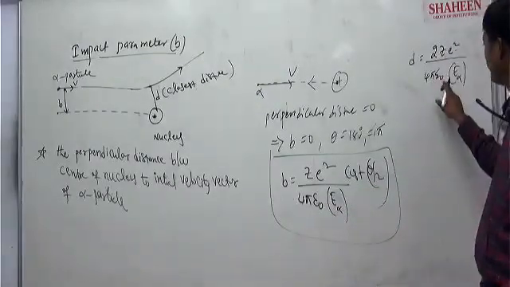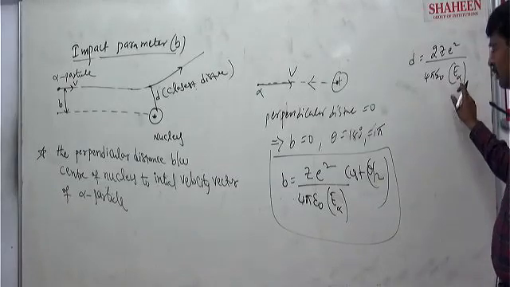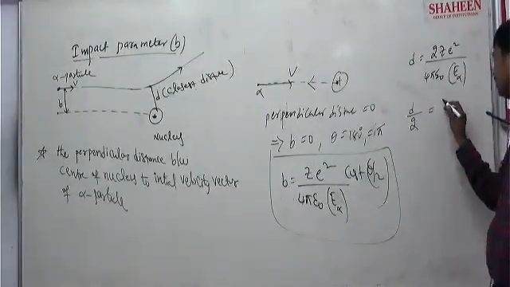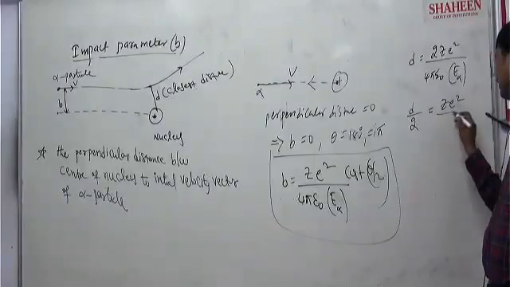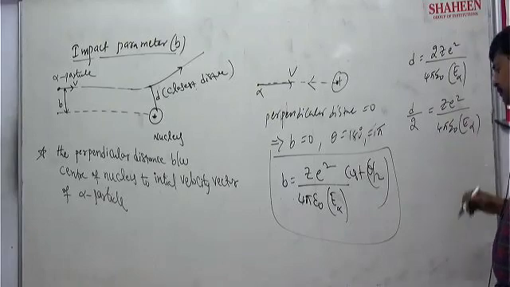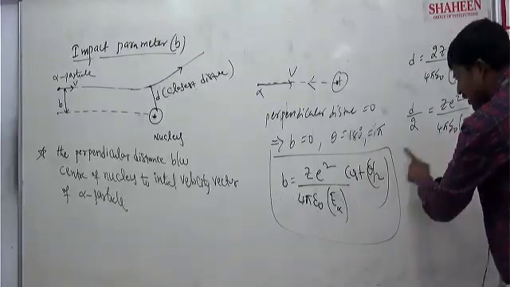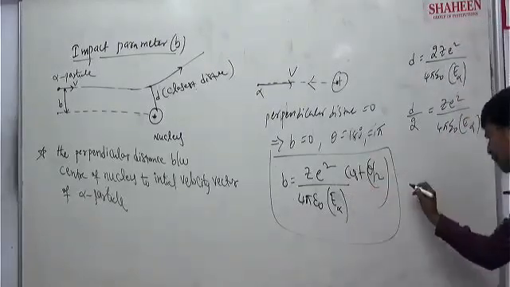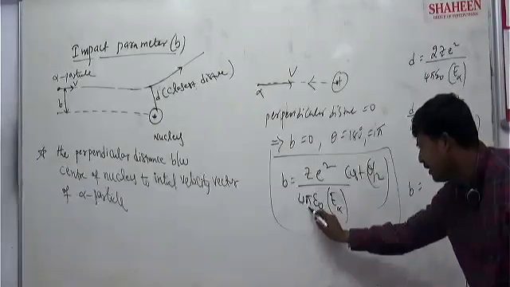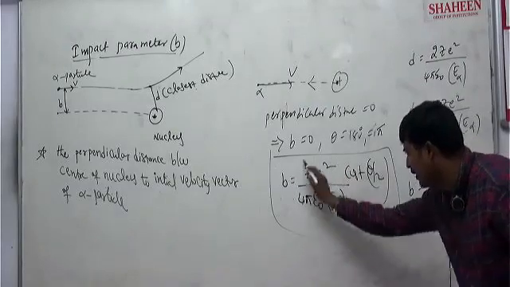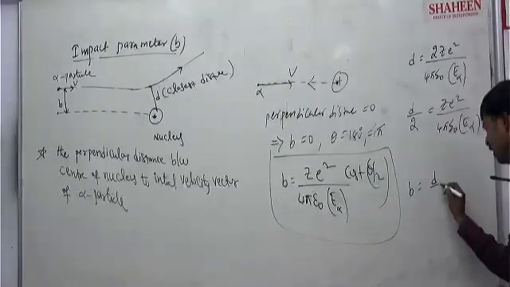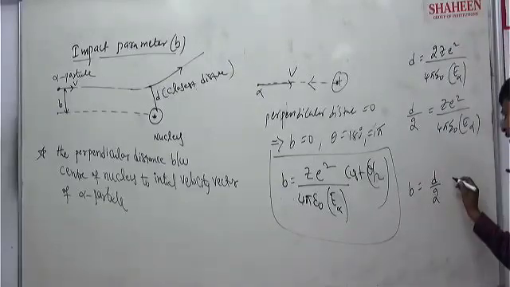That means I can write D by 2 is equal to ZE square by 4 pi epsilon naught into E alpha. So I replace this here, and finally the impact parameter will come. In place of ZE square by 4 pi epsilon naught E alpha, I can write D by 2 directly. So D by 2, then cot theta by 2.